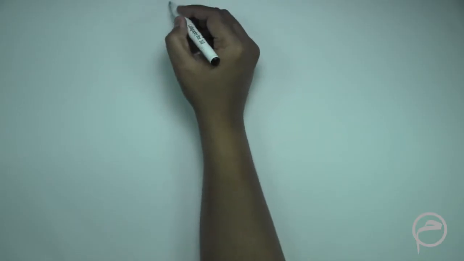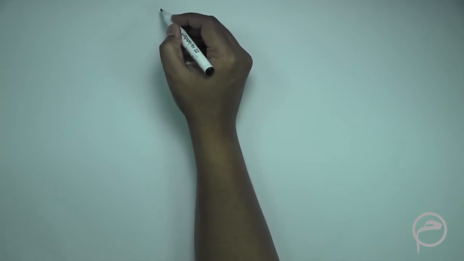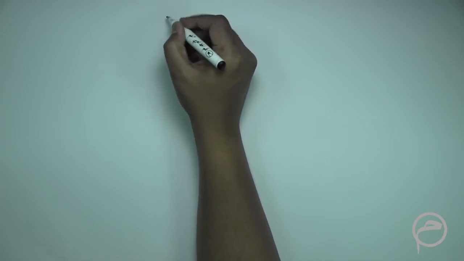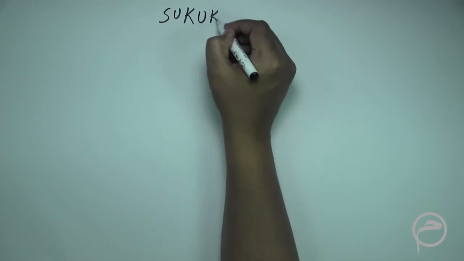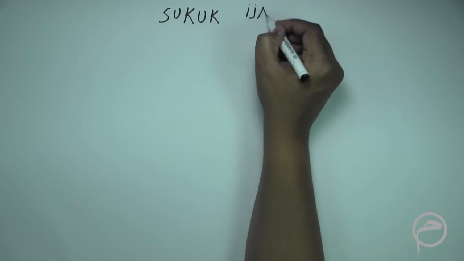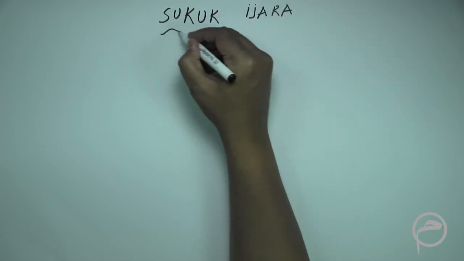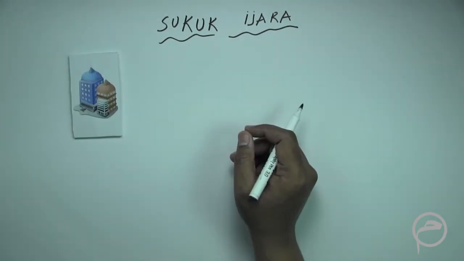Bismillah ar-Rahman ar-Rahim. Now let us discuss the types of sukuk. In types of sukuk, we will be discussing Sukuk Ijara, meaning a lease sukuk, based on certain real estate assets.